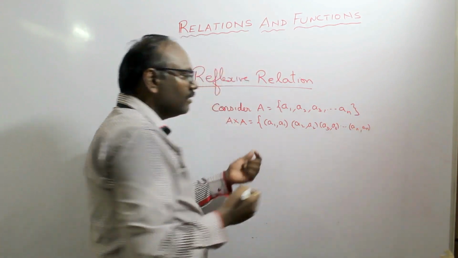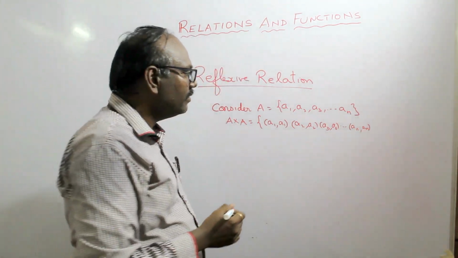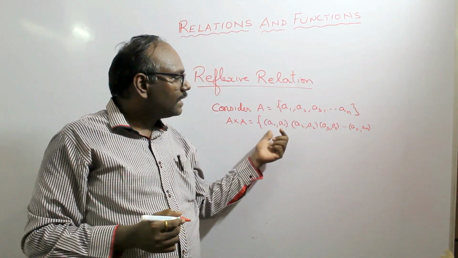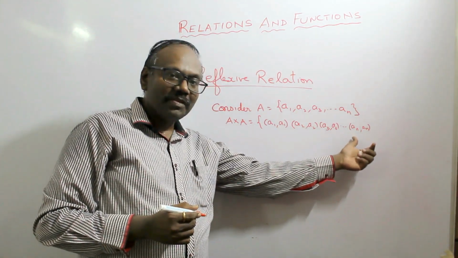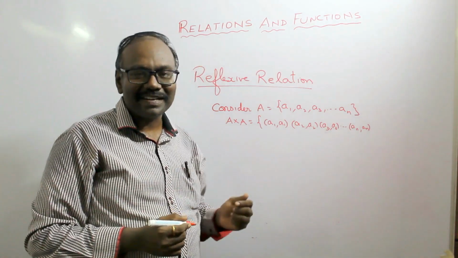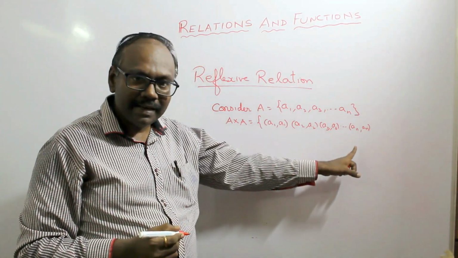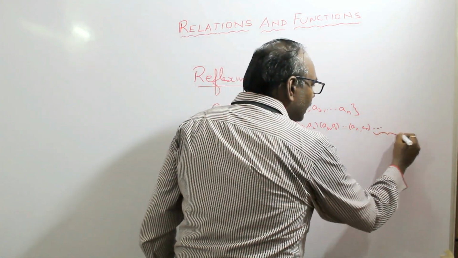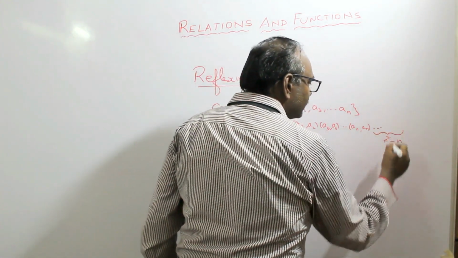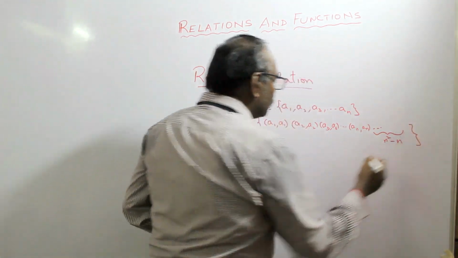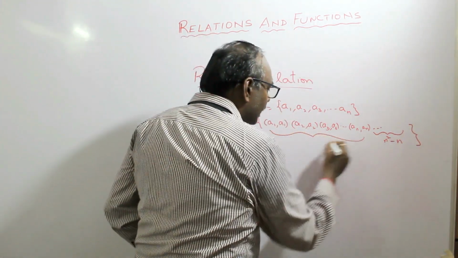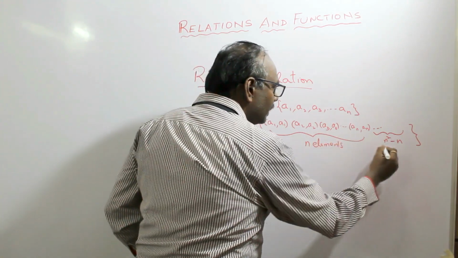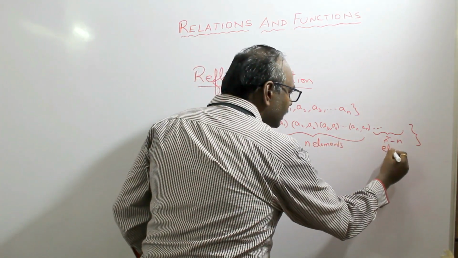So I am just writing down all the doublets, and along with this we have the remaining elements. And if you observe how many doublets are present in this Cartesian product, there are n doublets, and along with these n doublets, the remaining elements will be n square minus n elements. So total we have n elements which are doublets, and the remaining elements are n square minus n elements.